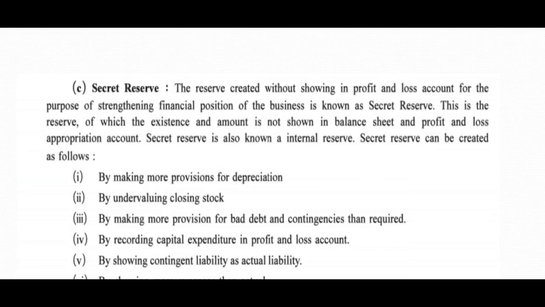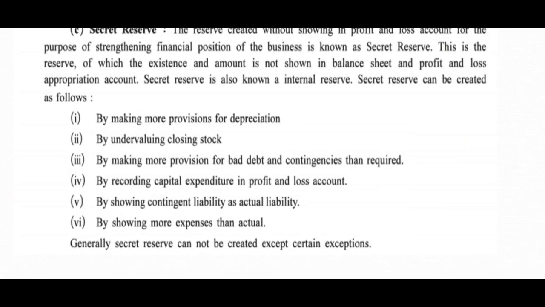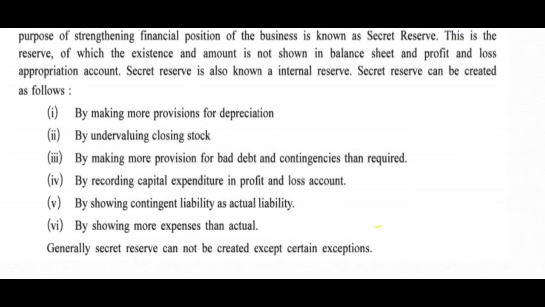Friends, secret reserves normally are not found directly, but our assets and liabilities are shown in such a way in the balance sheet that automatically a reserve is created, which is known as secret reserve. How is it possible? Number one, by making more provision for depreciation. Friends, we have seen the depreciation chapter.